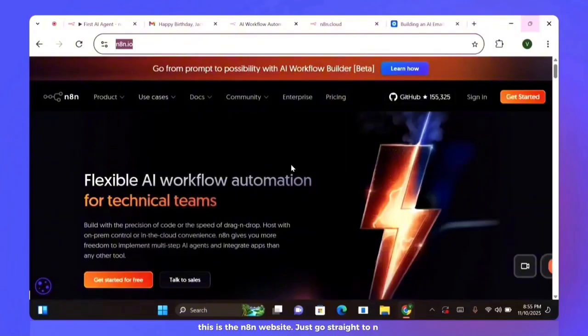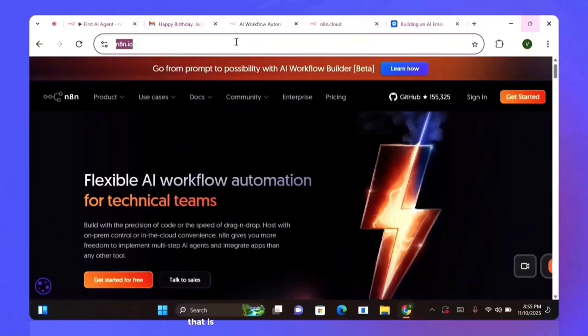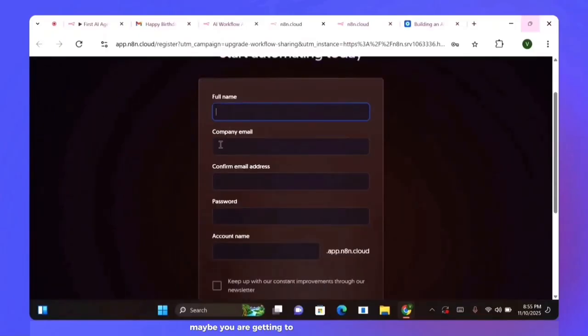Just go straight to n8n.io. That is the real website for n8n. So if you already have an account, then you know what to do. Just go straight to sign in, and then it's going to bring you to this page. But if you don't have an account, maybe you are getting to know this for the first time, then click on get started. As you can see on the screen, it's going to bring out this form.